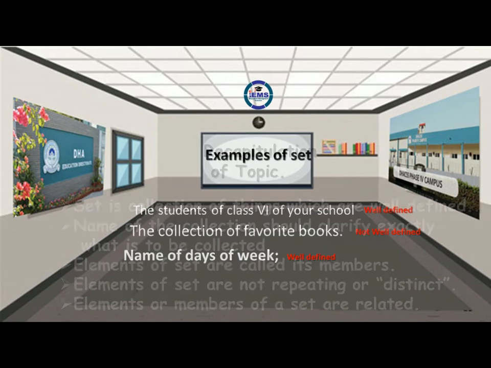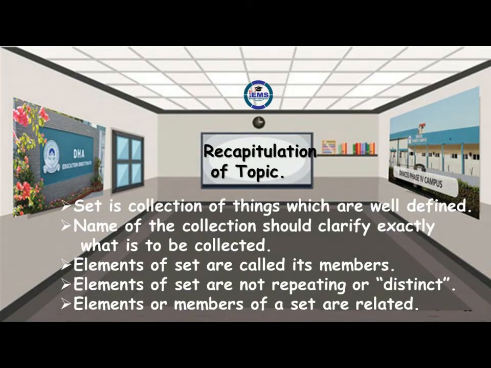Let's recapitulate the topic. Set is a collection of things which are well defined. Name of the collection should clarify exactly what is to be collected. Elements of set are called its members. Elements of set are not repeating or distinct. That is, they are different from one another. Each element is unique. Last point, elements or members of a set are related.